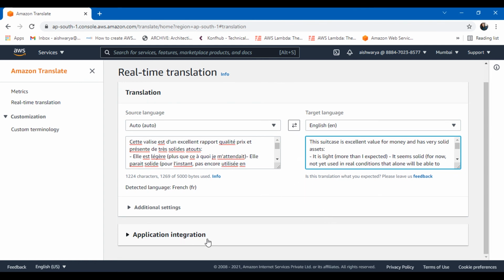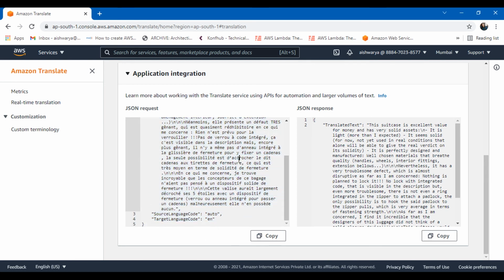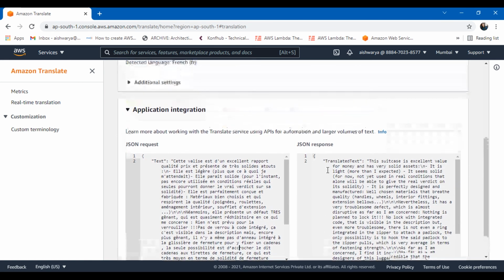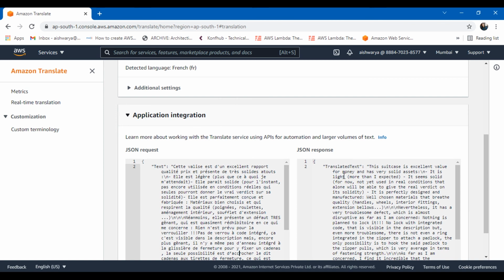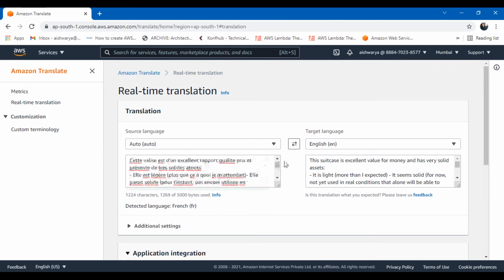You can also integrate it with your application. You can see the JSON request and response is also given here, which will help you a lot for troubleshooting purposes. You can see the JSON text, the request and response, both are there. So this is very straightforward. You can experiment with this as well when you have some translating requirements.